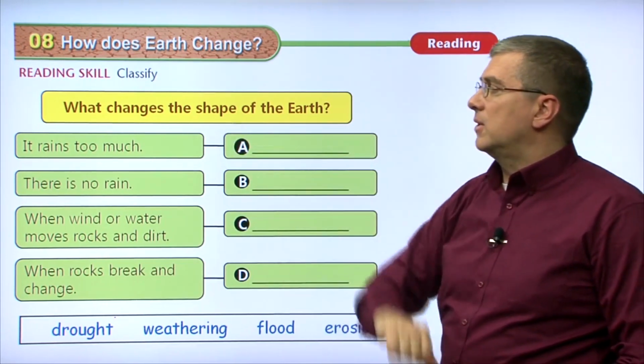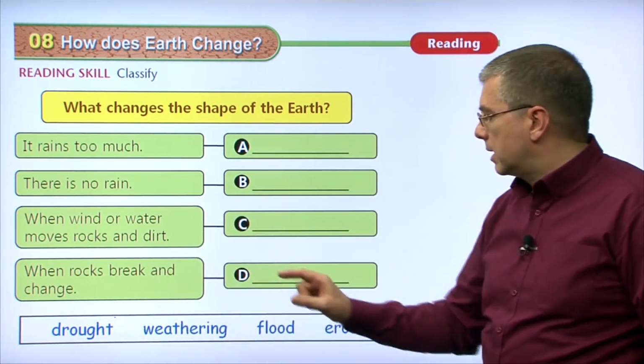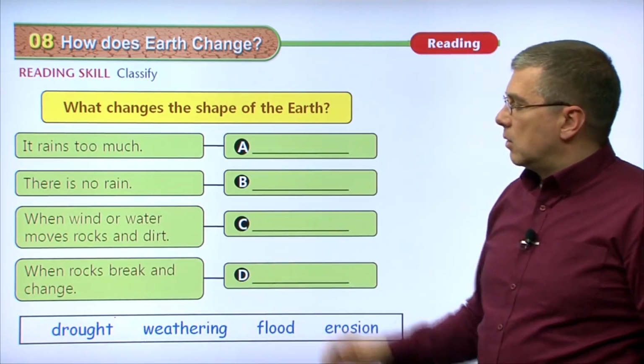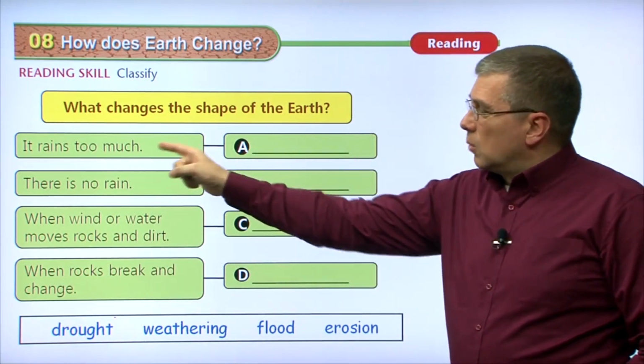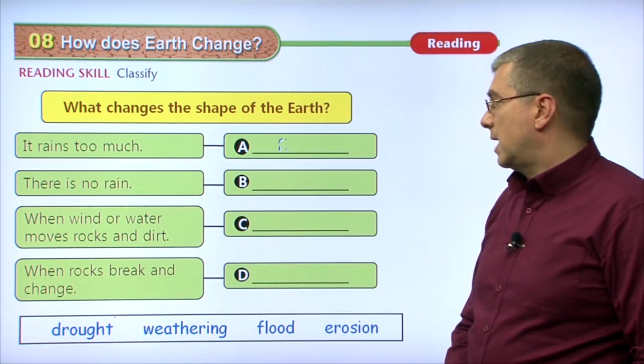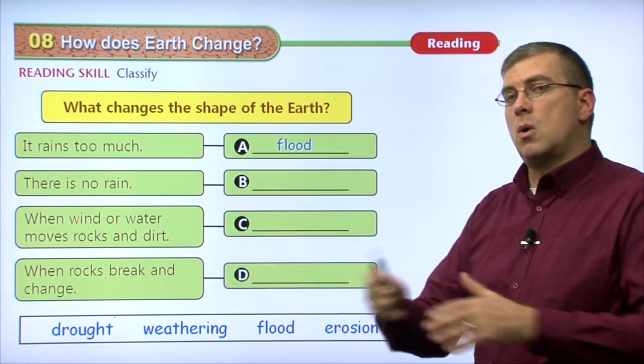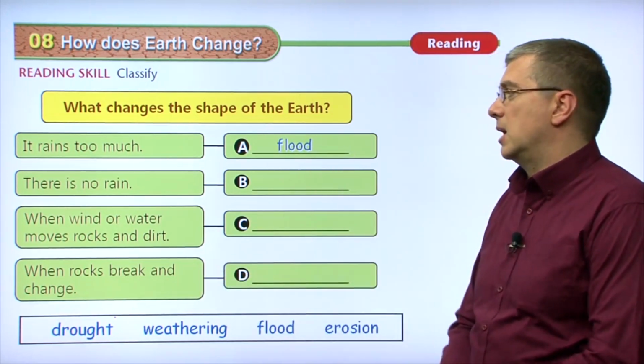Okay, first of all, we have the definition. It rains too much. Now here are words down here: drought, weathering, flood, erosion. So which word goes with this definition? When it rains too much, what happens? Well, too much rain will cause a flood, okay? The rivers will overflow, the streams will overflow, water will be everywhere. We call that a flood.